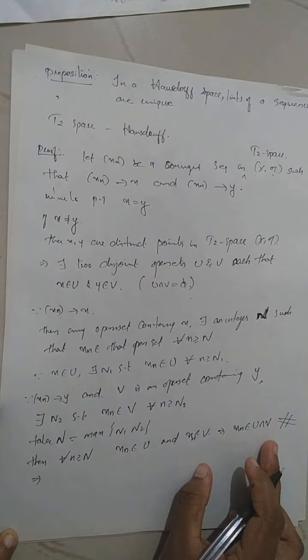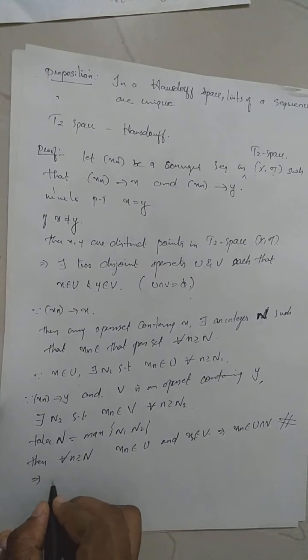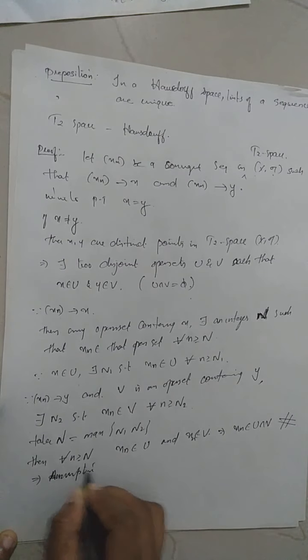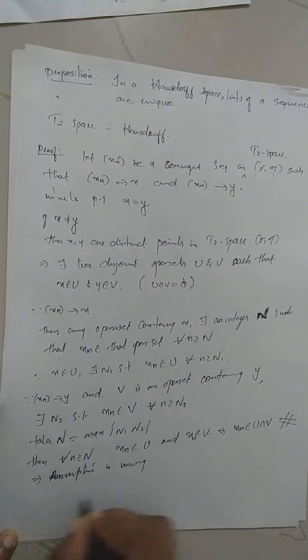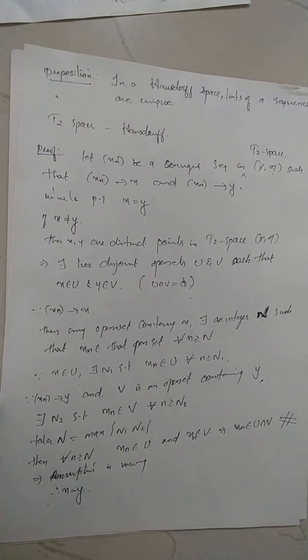Why did we arrive at a contradiction? Because we took x not equal to y. Therefore our assumption is wrong. Therefore x must be equal to y. That means the limit of a sequence is unique in a Hausdorff space or a T2 space. Both are the same.